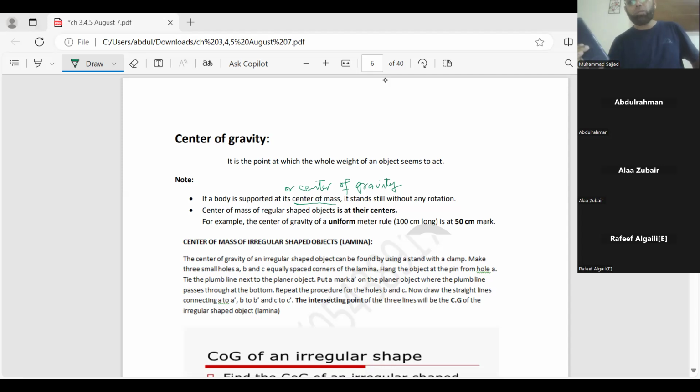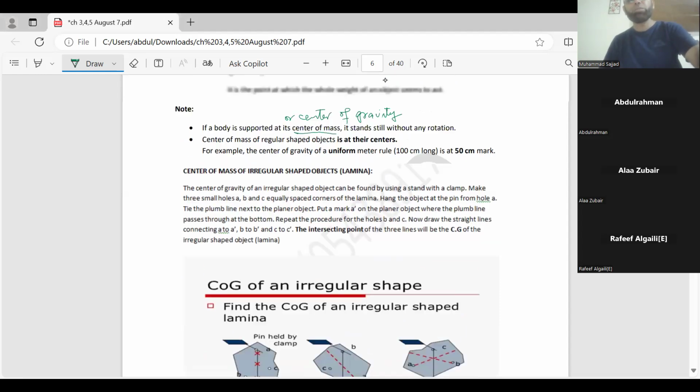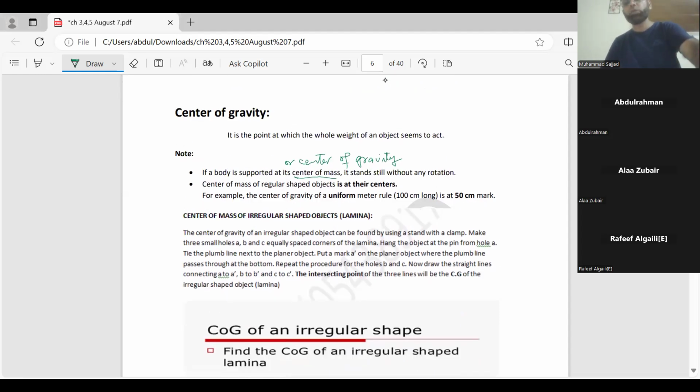Now what about an irregular shaped object? First of all, if you have any question regarding the center of gravity or center of mass, please ask me and read these lines. After that I will share with you one video, which you will be watching live with me, explaining the center of mass of an irregular shaped object like a lamina, like this shape you can see. But before that, please read this all. If you have any question, feel free to ask me.